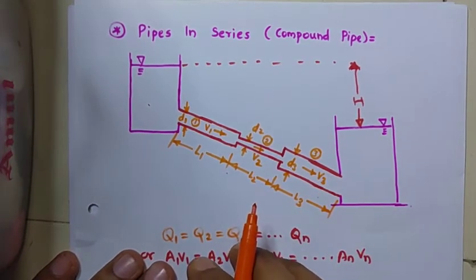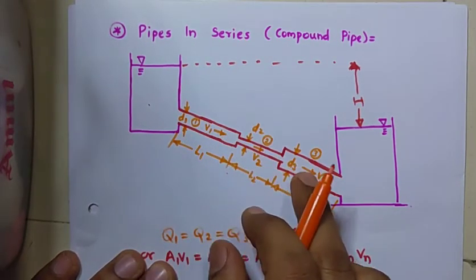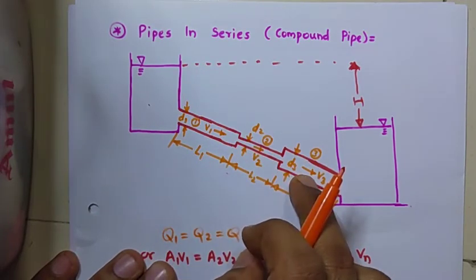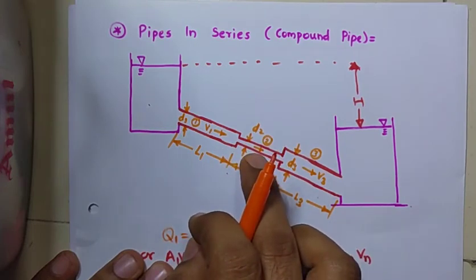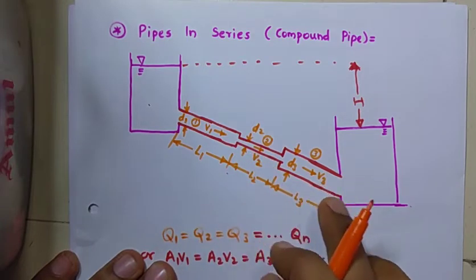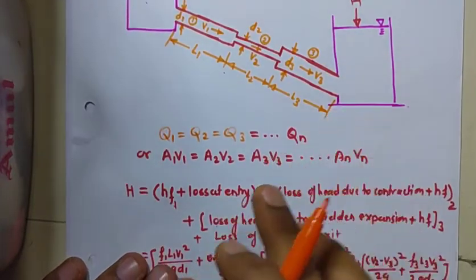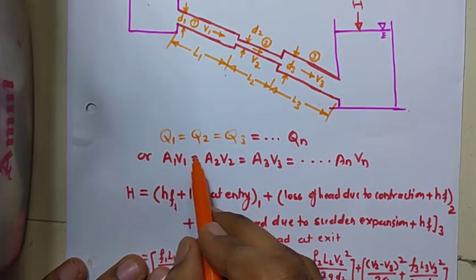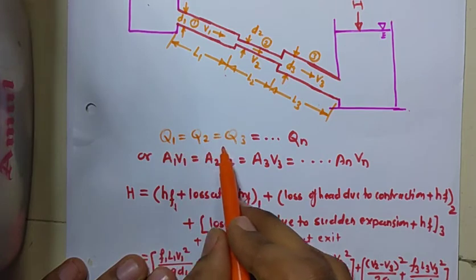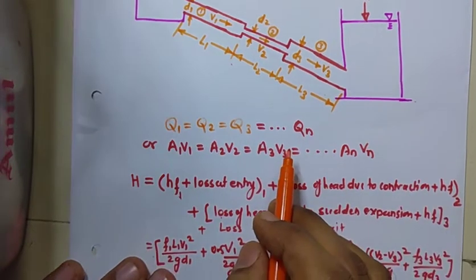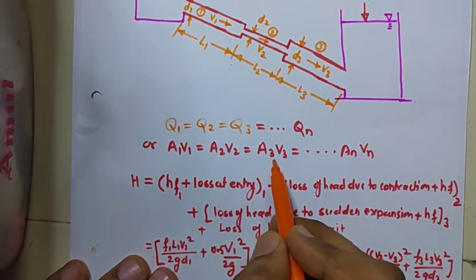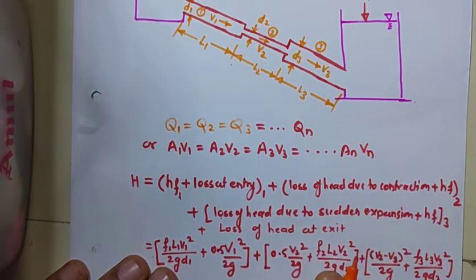Pipes in series are defined as follows: when two or more pipes of different diameters and different lengths are connected one after another serially to form a single pipeline, such a pipeline is called pipes in series or a compound pipe. For compound pipes, the discharge through each pipe is the same, that is Q1 = Q2 = Q3 up to Qn, or according to the continuity equation A1 V1 = A2 V2 = A3 V3 up to An Vn.